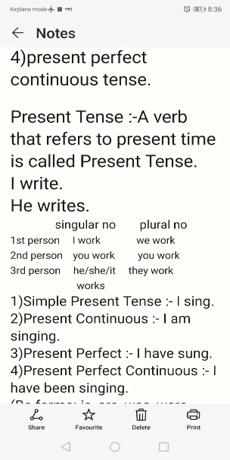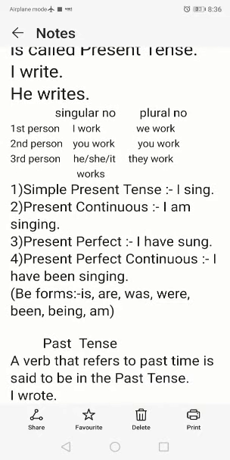Work takes only s. Whereas if the verb is go, then it takes es: goes. So, the same, different examples for that one. Simple present tense: I sing.